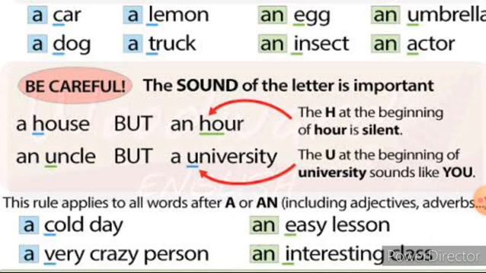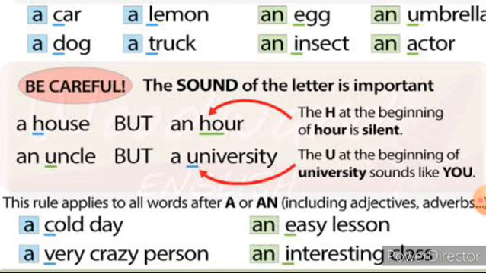Now come to the next one. University. Look at the word. There is a noun. University is singular. And what is the starting letter, the beginning letter of the noun? It is U. Is U a vowel or consonant? U is a vowel letter. So it is a vowel letter. You should not simply write the article as an.